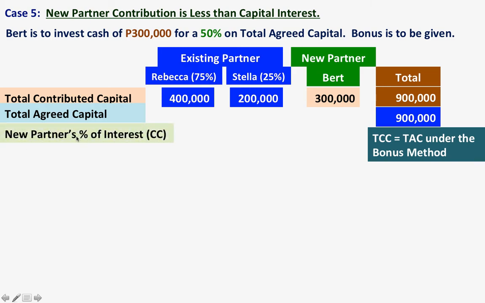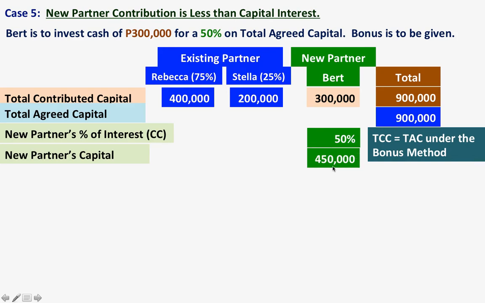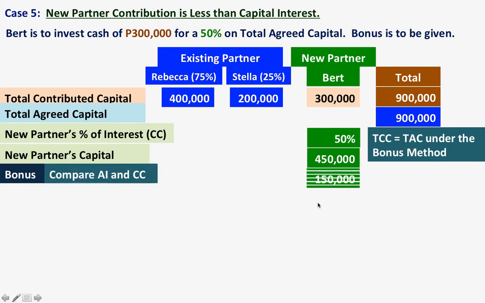So the percentage of interest, the new partner's percentage of interest, is 50%. Since we have the total agreed capital and the percentage, we can compute right away that the new partner's capital is 450,000. And let us compute the bonus. Bert invested 300,000. He was given 450,000. So there's a bonus of 150,000. And this bonus will be for Bert because he was given a higher amount of capital interest.